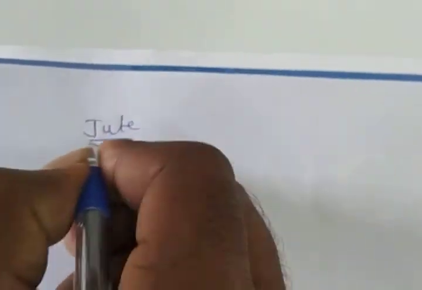Now cotton completed, then some plant fiber. Another plant fiber is jute. Today I am going to discuss about the other plant fiber, jute. Jute is also a plant fiber. Jute fiber is obtained from the stem of the jute plant. Do you have an idea on the jute plant? Did you see it?